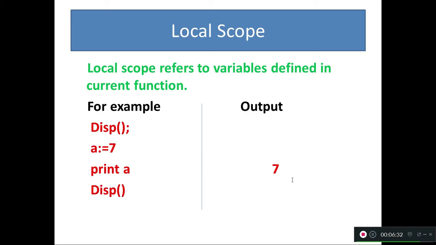A colon equal to 7. Print A. Display. It's a class object. The class object can be seen later. It's an example for local scope. Five more questions they ask.